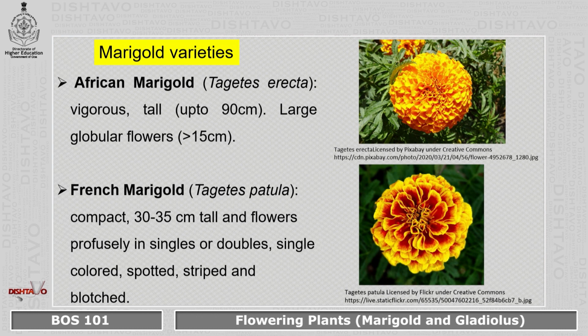The next one is French marigold. French marigold, botanically, is called Tagetes patula. This plant is compact, around 30 to 35 centimeter tall, and the flowers are growing profusely. It can be in singles or sometimes doubles. These flowers can be colored, spotted, or striped, or sometimes just blotched. They can have more than one color.